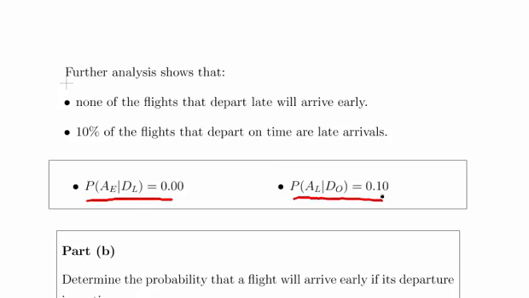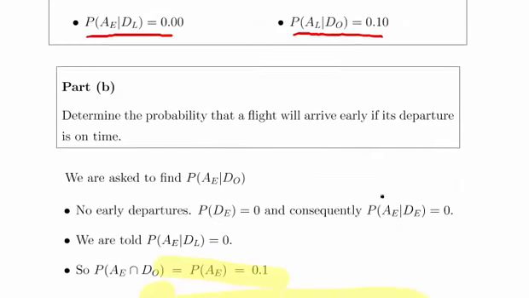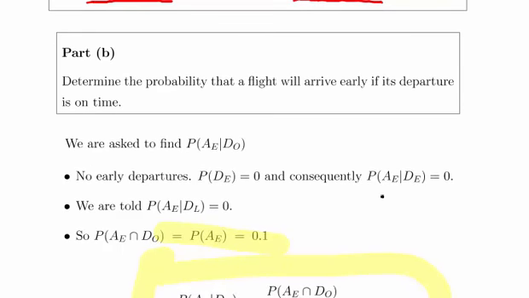Now, the second part is part B, okay? What is the probability that a flight will arrive early, given that its departure is on time, okay? So what essentially we are asked to find is probability of AE given DO, okay? Given that it departs on time, what is the probability that it arrives early?